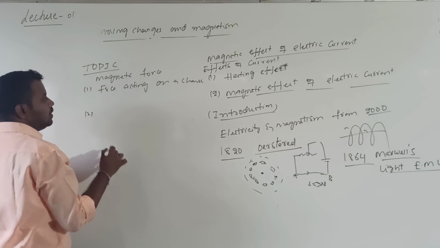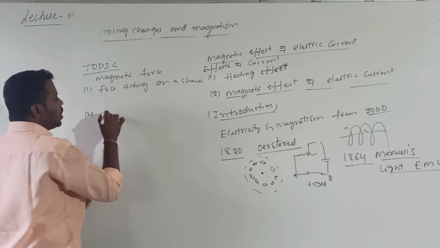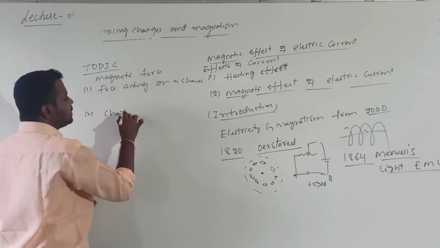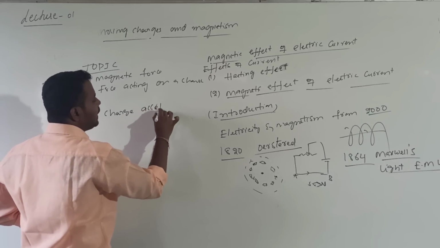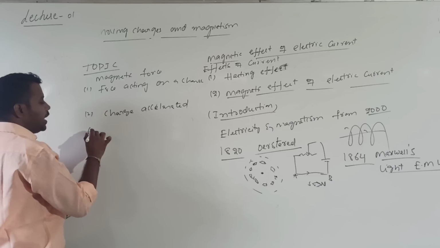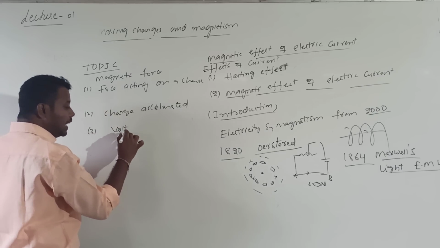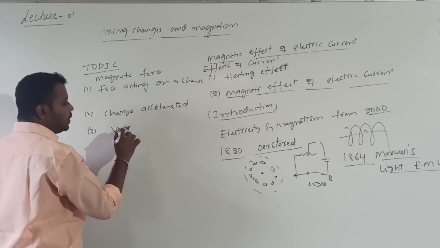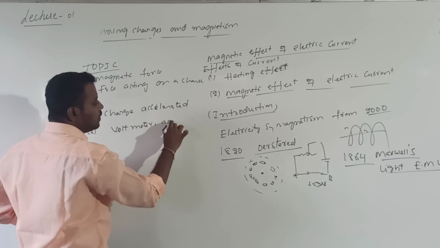The next one: we will study how a charge can be accelerated to high energy. And we will discuss how current and voltage can be detected by voltmeter and ammeter.